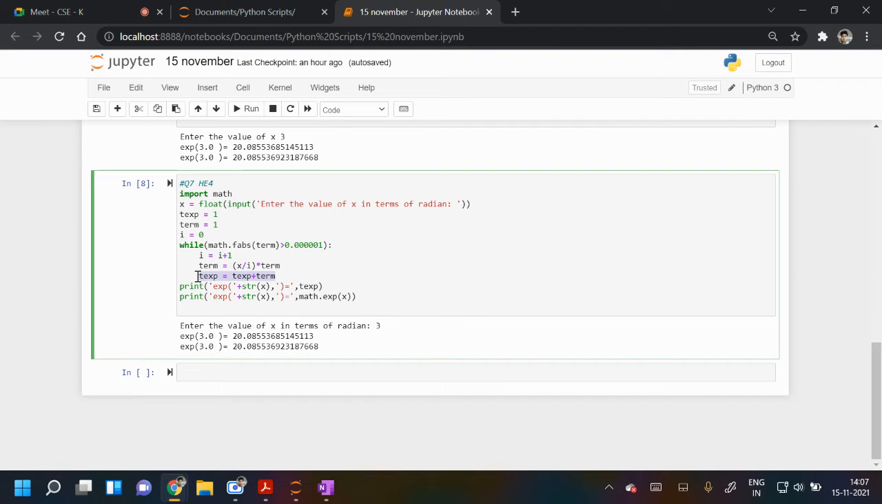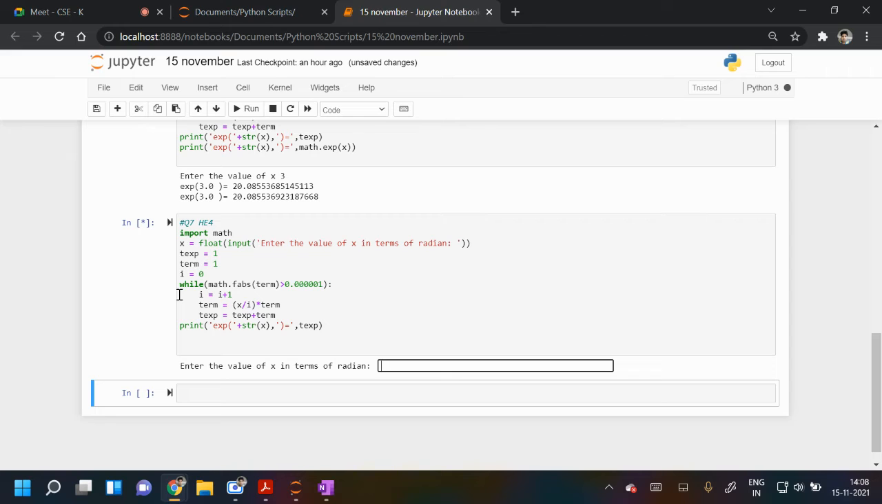So the exponential is equal to exponential plus term, and the error we have taken is the same. Each term value will be more than the error. And math.exp is an inbuilt function. I'm using it just for comparing, and if you remove it, no problem.